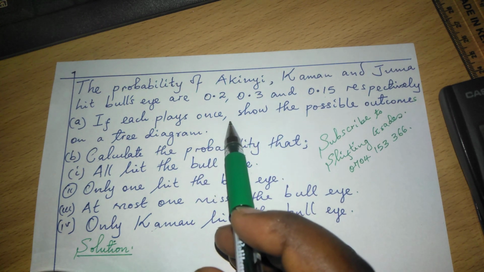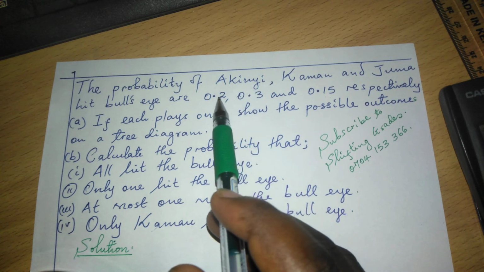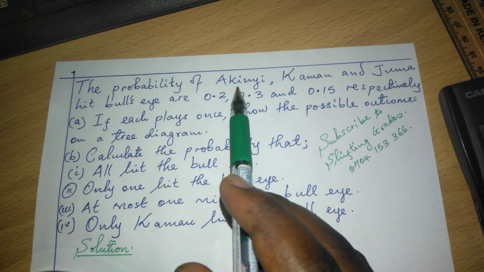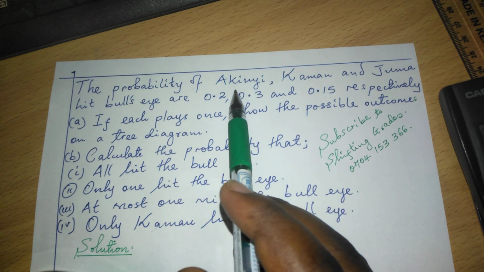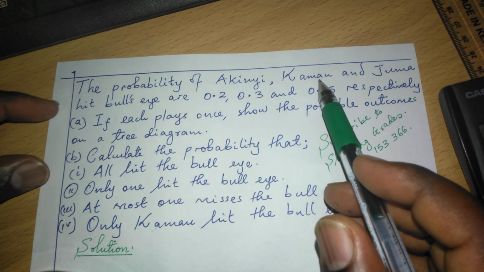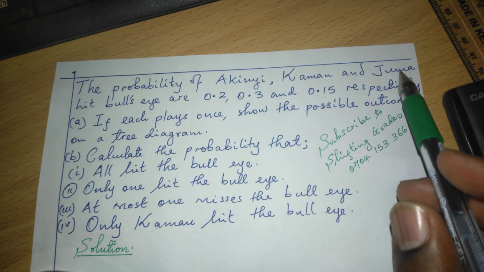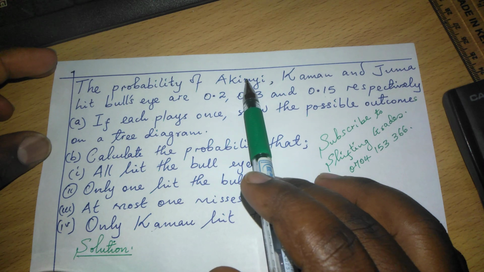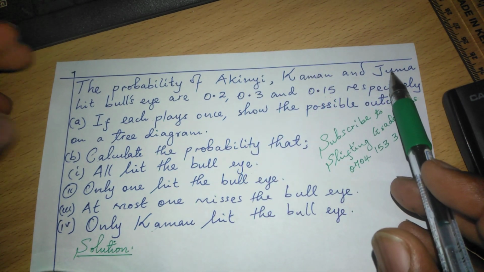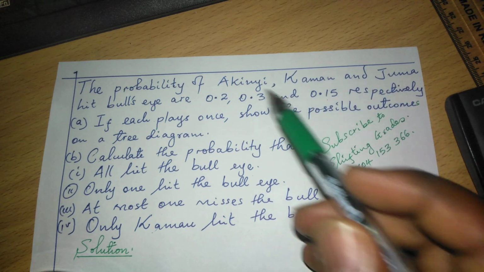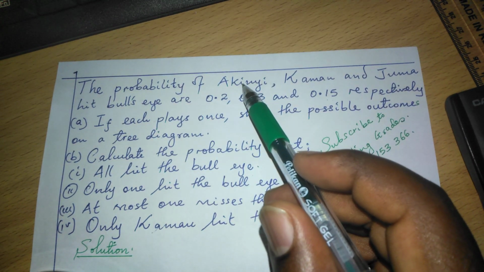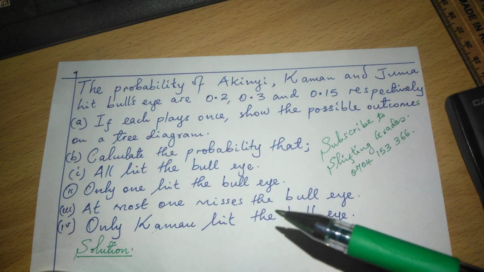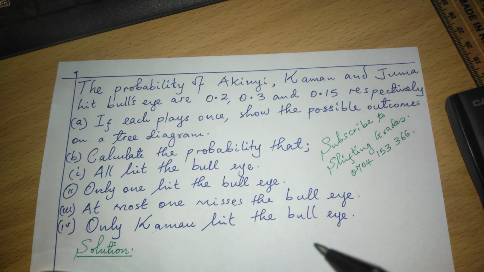It is very important to note that when we are given independent events, Akinyi's outcome, whether she hits the bullseye or not, doesn't affect the outcomes for Kamau, and that one doesn't affect the outcomes of Juma. However, Akinyi hitting the bullseye or missing it are mutually exclusive events, such that whatever happens affects the other.